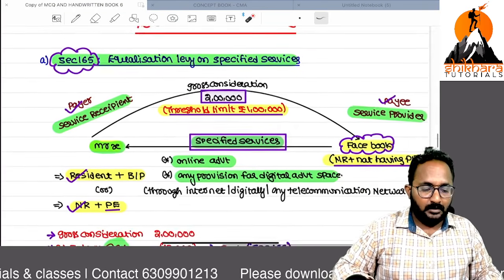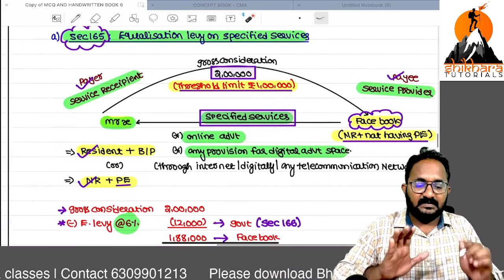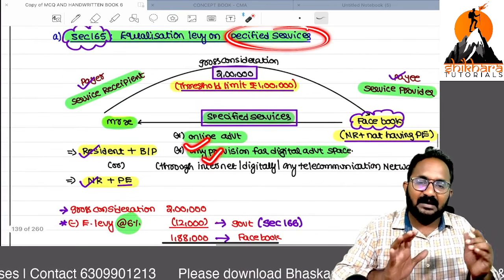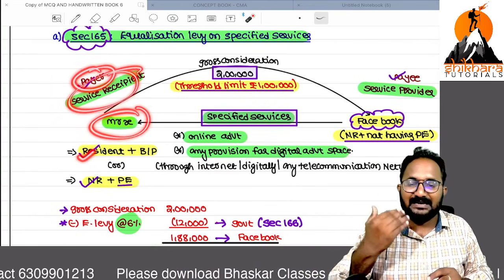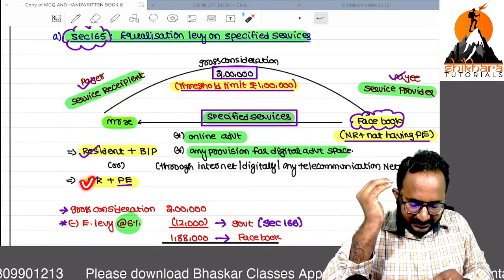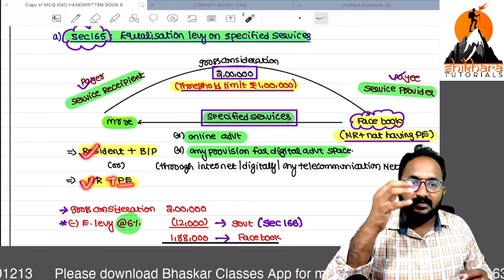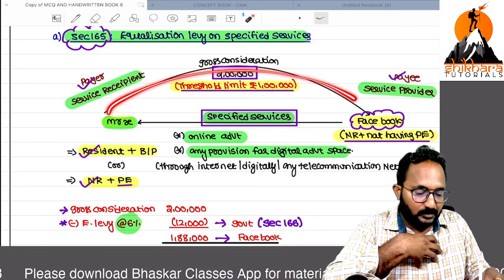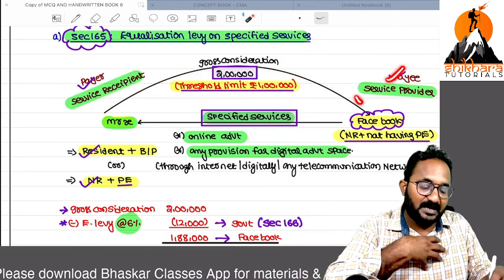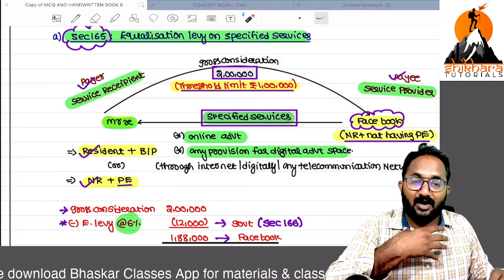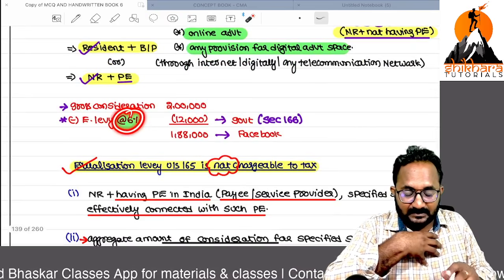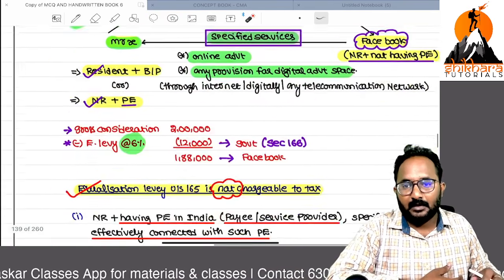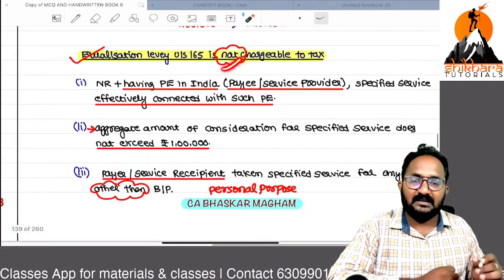Remember, here specified services means online advertisement services. The payer and service recipient is a resident having a business or profession, or a non-resident having a permanent establishment. They are receiving some services, and with respect to that they make the payment to one person, the payee or service provider, who is a non-resident not having a PE. So the equalization levy percentage is 6% and the threshold limit is 1 lakh. So in these cases, equalization levy is not applicable.